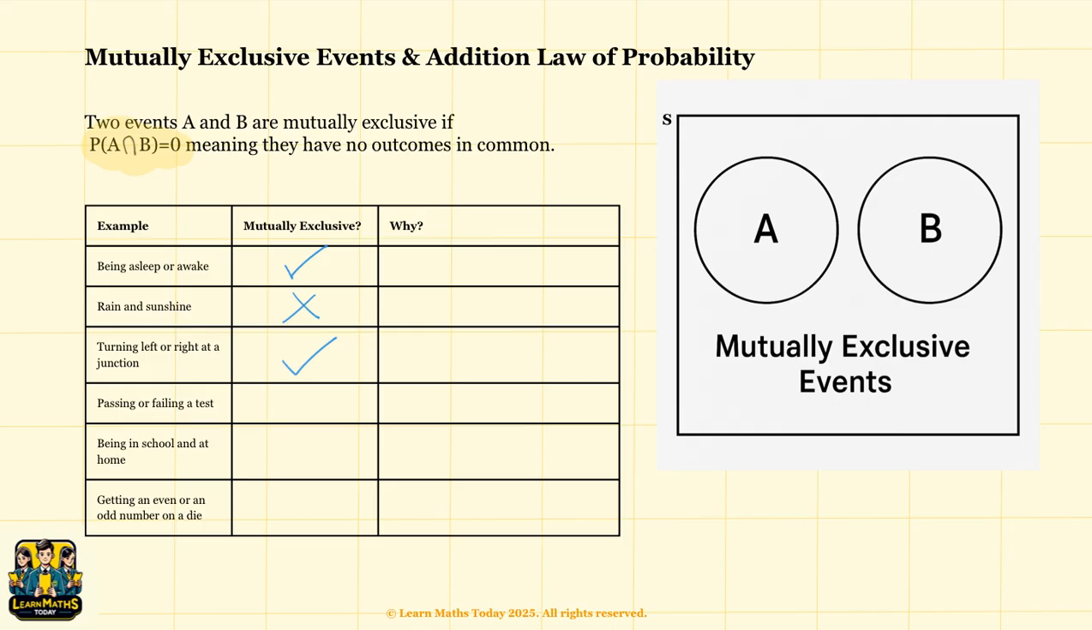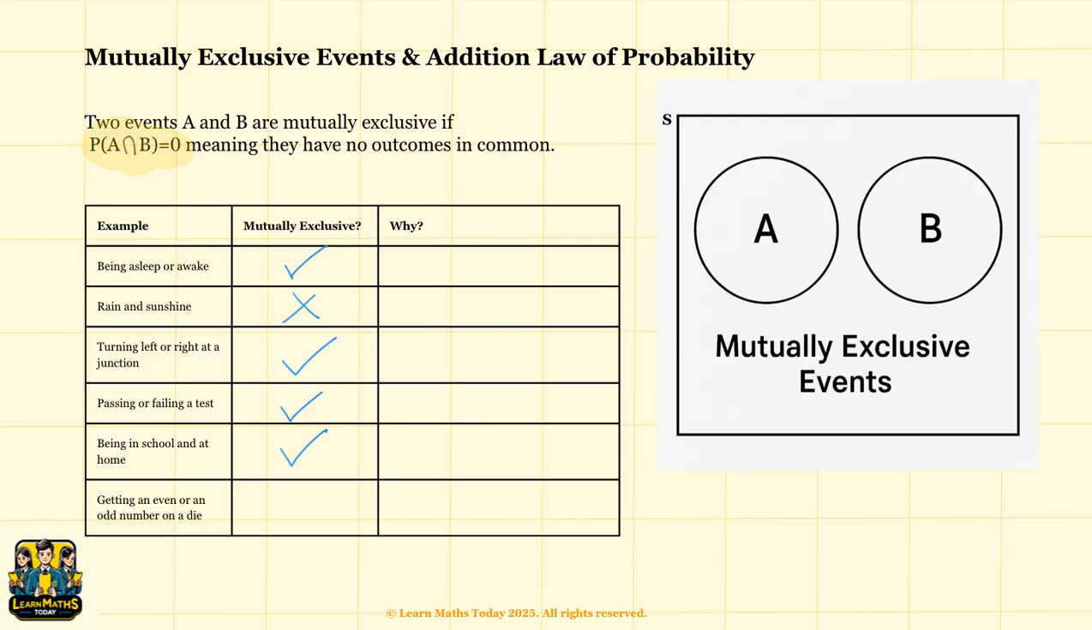Passing or failing a test is mutually exclusive. You either pass or you fail. Both cannot happen in the same attempt. Can you be at home and at school at the same time? No, this is not physically possible. So this is mutually exclusive.